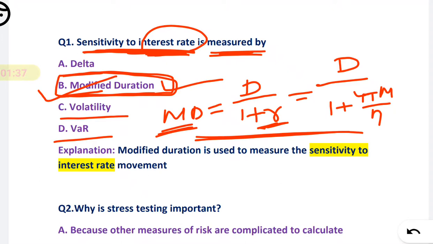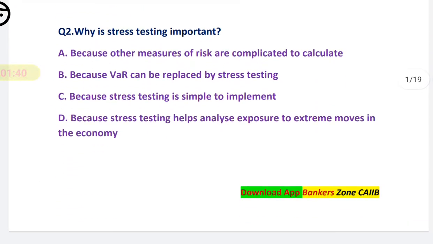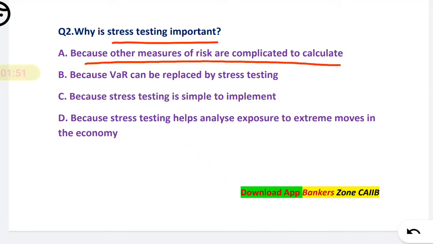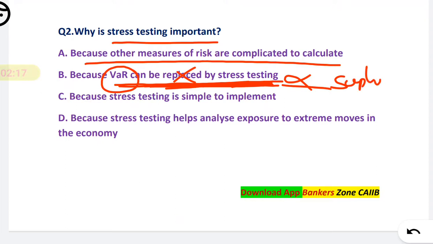Okay, now next, question number 2. Why is stress testing important? First, because other measures of risk are complicated, so VAR can be replaced by stress testing. So friends, see, VAR cannot be replaced by stress testing. So it is a wrong statement, because to have more accurate results we add stress testing. Stress testing is not a replacement; it is a supplementary to the VAR.